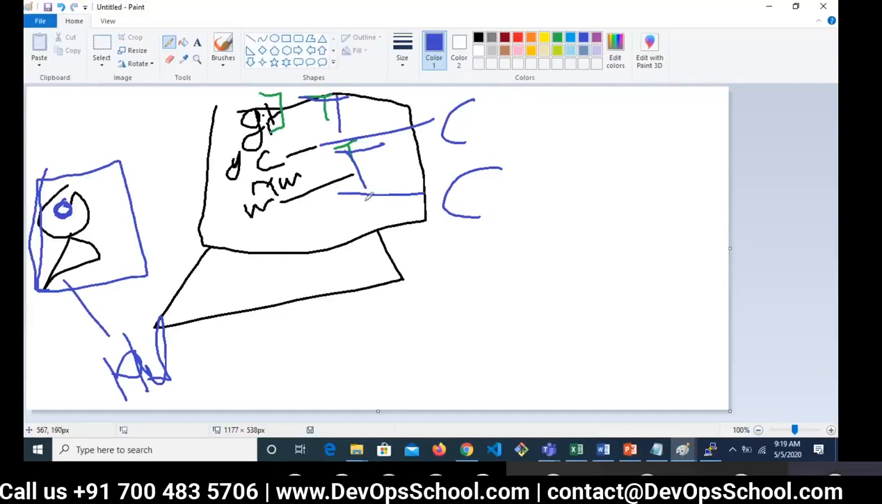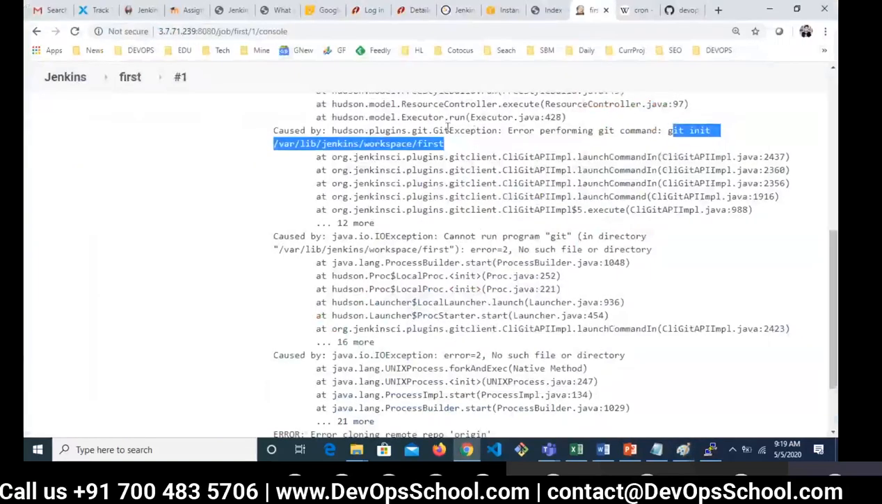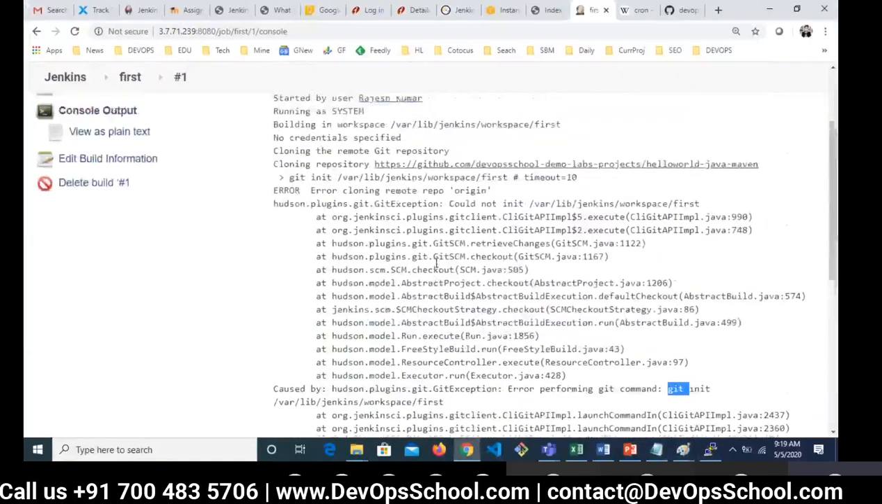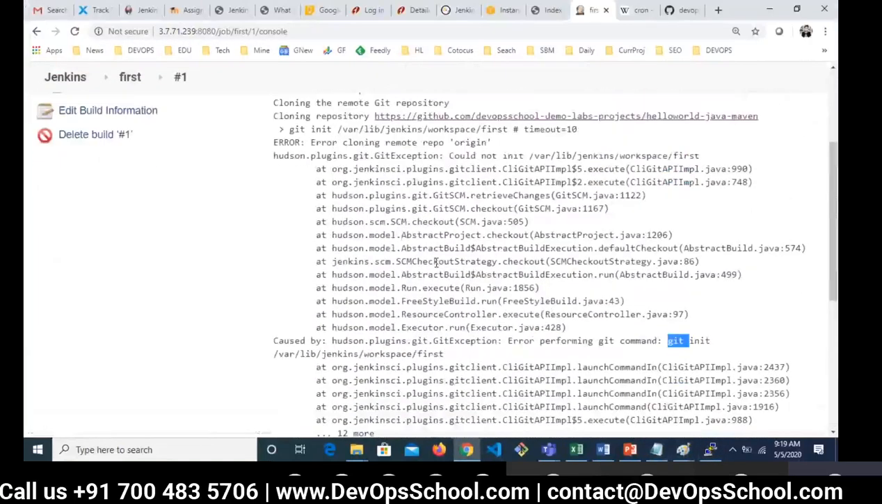So in a straightforward way, when you say install Git plugin, install Maven plugin, install this plugin, install that plugin, that means you are getting the functionality and commands of that tool in the form of a plugin, not the tool itself. The tool you have to install on the node where you want to get things done. So that's the reason Git is not installed on the node. Jenkins is not doing anything great. It is just automating all of your tasks which you wanted.